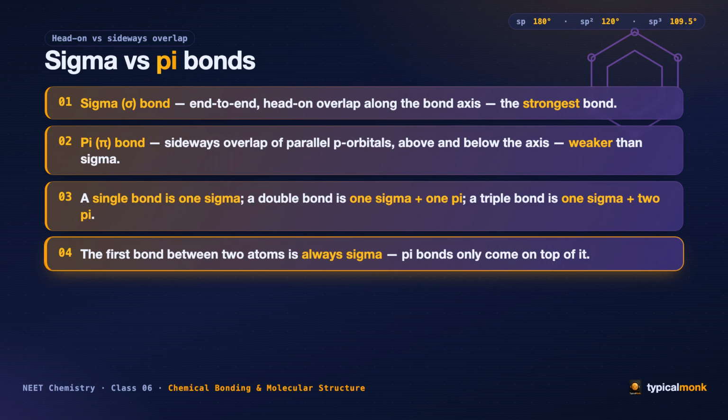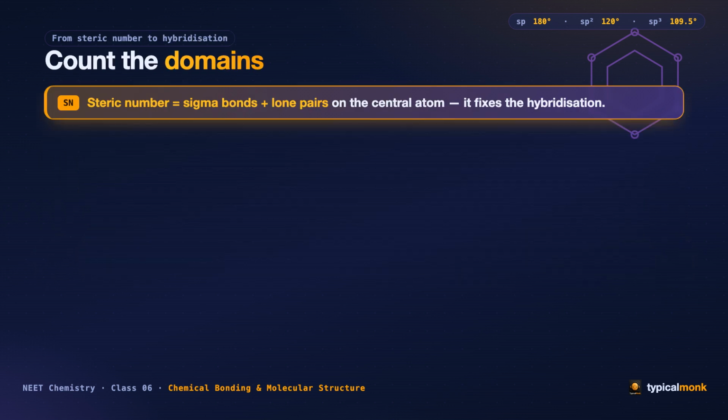The very first bond between any two atoms is always a sigma bond. Pi bonds only ever come on top of an existing sigma, so there can never be a pi bond without a sigma beneath it. Here is the trick that turns hybridization into something you can count in seconds.